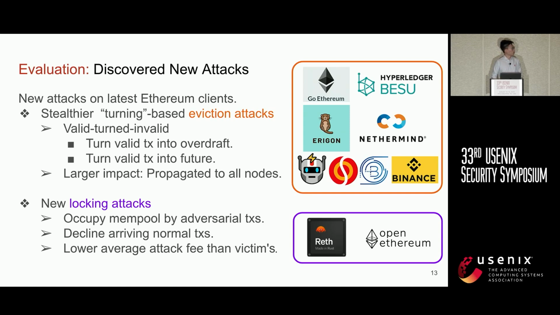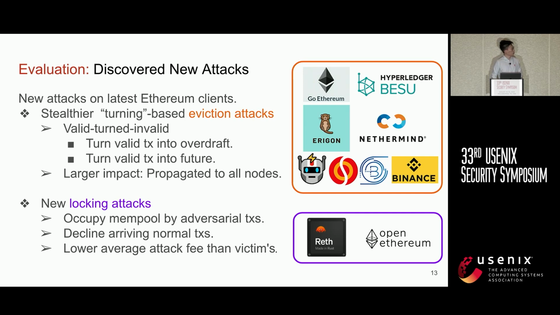The attack workload can propagate to all the nodes in the network, which means all the nodes in the network are under attack. We have identified this turning-based attack in Ethereum clients, including Go Ethereum, Besu, Erigon, and Nethermind, as well as Ethereum-like clients, including Flashbots, AgenFi, Bloxroute, and Binance.